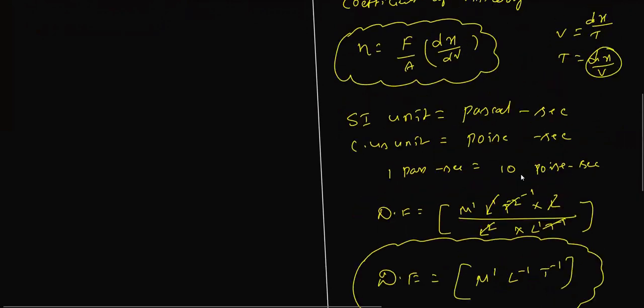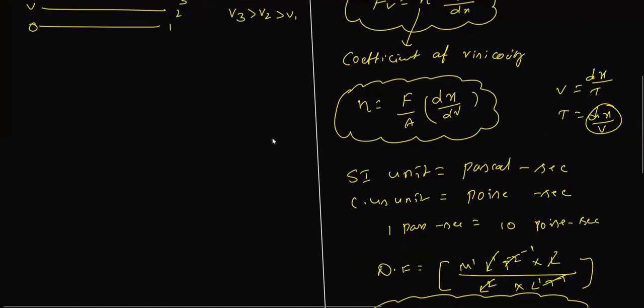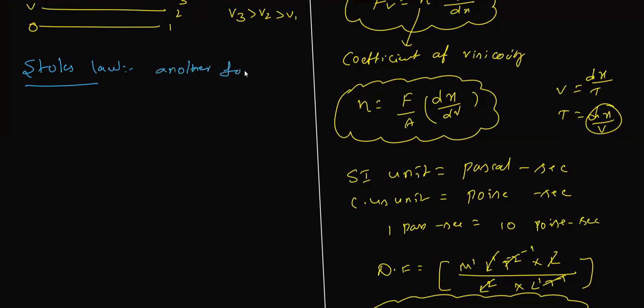Next, we need to discuss one more law, that is Stokes law. Stokes law is another form of viscous force.